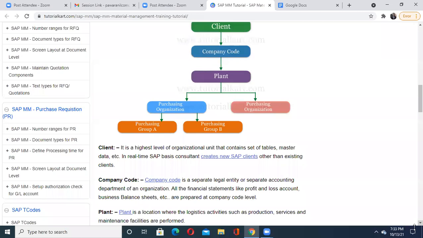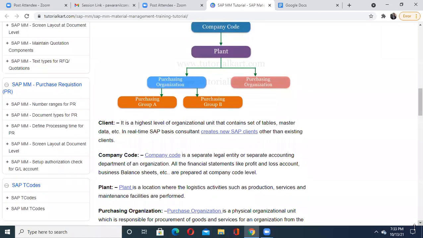Another point, what does plant mean? It is a place or location where all the activity happens. I can say it is your manufacturing unit, your production unit or service, or we can say various other maintenance facilities you do.